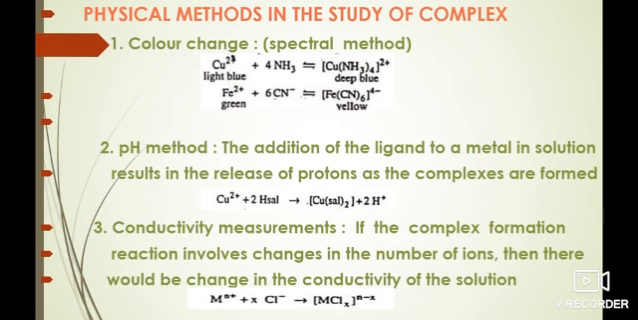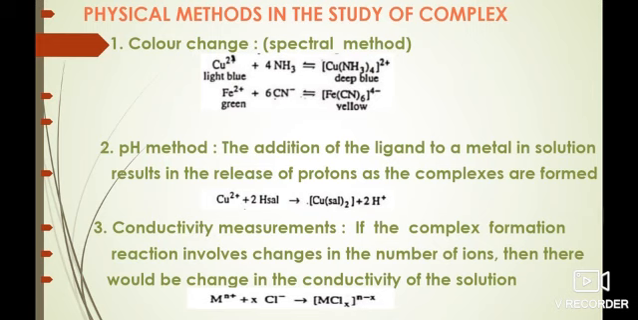Cu2 plus ions, which are light blue, when treated with ammonia, give the complex which is deep blue. Fe2 plus ions, which are green, when treated with cyanide ions, give the complex which is yellow. So this indicates the formation of compounds. That is, a change in the color indicates the formation of a complex.